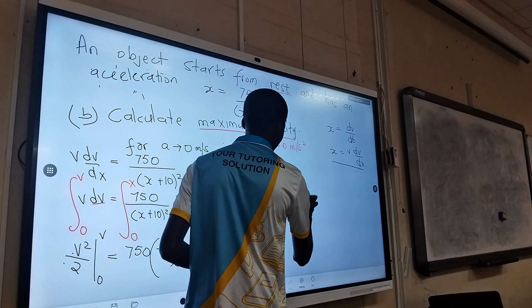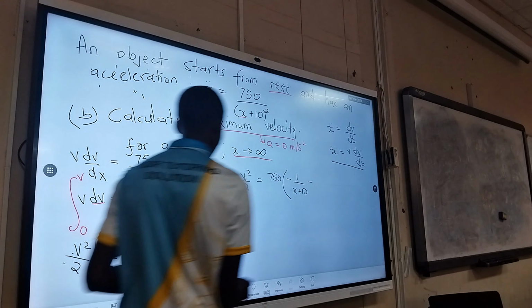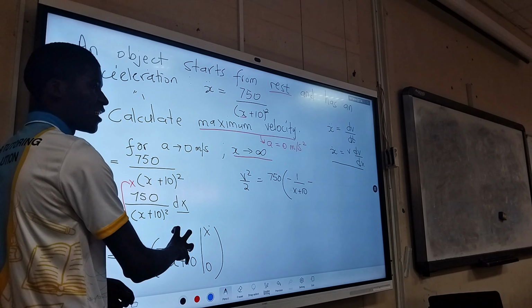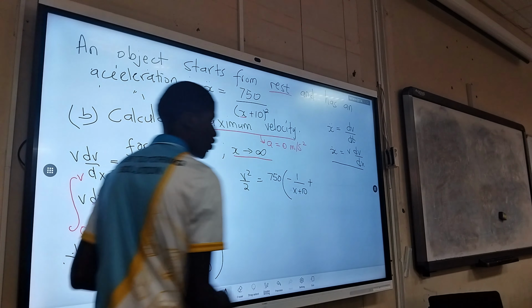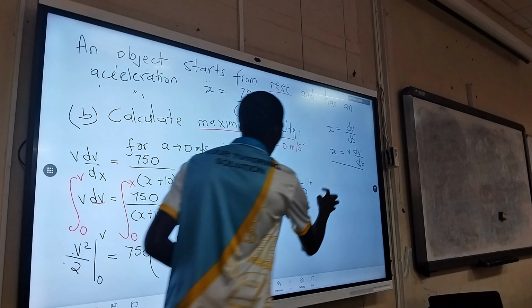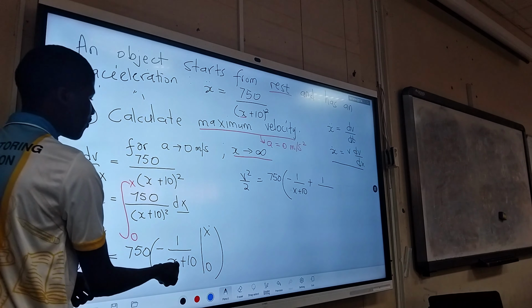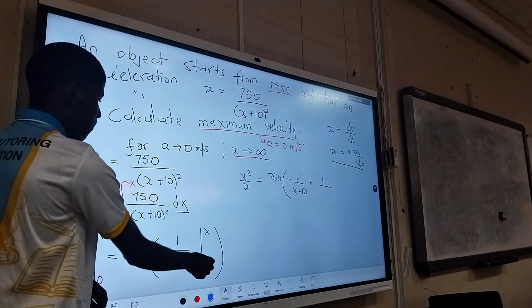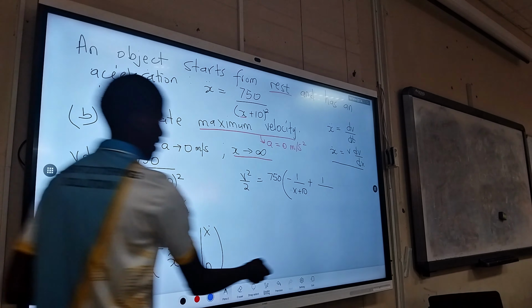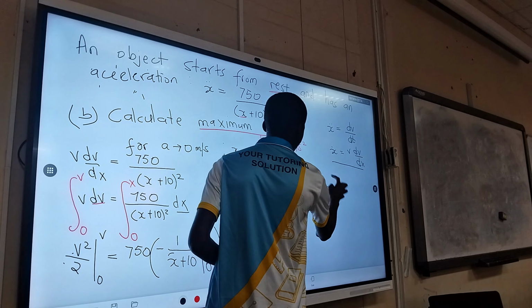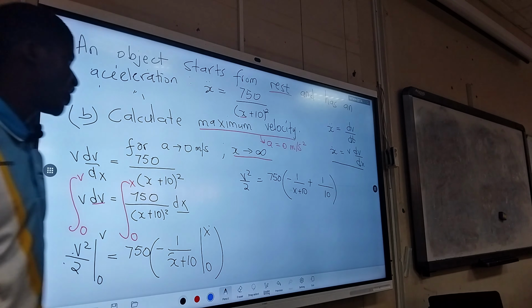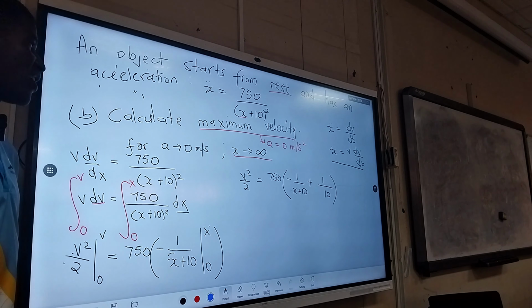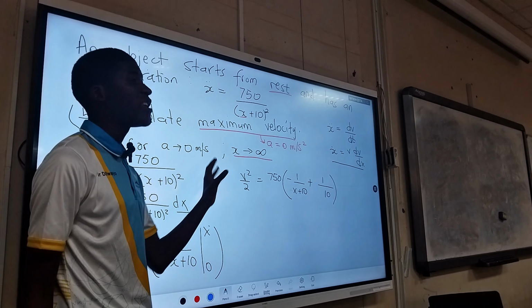It will just be x plus 10. Basically, minus negative of this expression will just give us positive plus 1 over the lower bound. We're going to substitute 0 where there is x. So we put 0 here. This will be 0 plus 10. So this is plus 1 over 10. So this is our integral. Now let us solve for the equation of v.